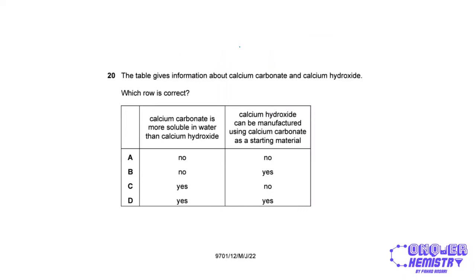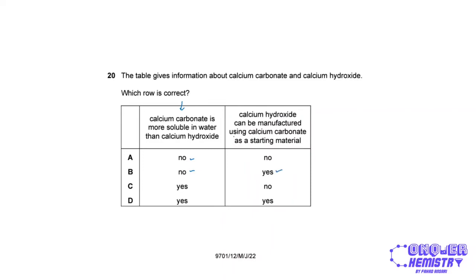All right, so we have information about calcium carbonate and calcium hydroxide. First column, calcium carbonate is more soluble in water than calcium hydroxide. That is incorrect. So it's going to be no, right? Because carbonates are generally insoluble unless they belong to group 1 metals. Calcium hydroxide can be manufactured using calcium carbonate as a starting material.